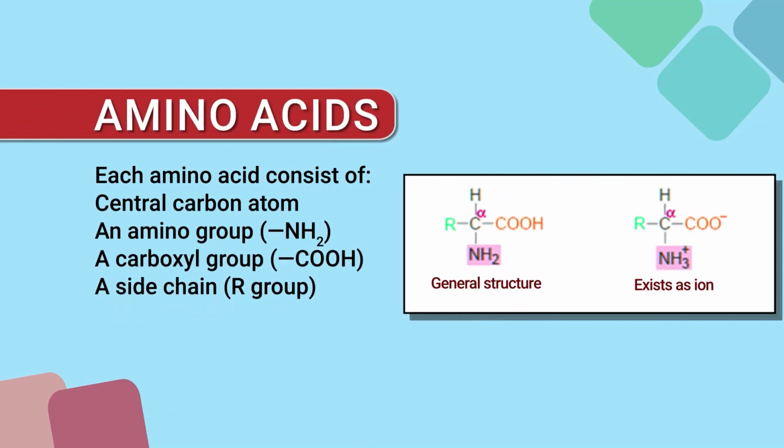So, we have mentioned that protein is made up of amino acids. What exactly is an amino acid? Each amino acid consists of four components: one central carbon atom, an amino group, that is the NH2 group, a carboxyl group, that is the COOH group, and an R side chain, that is the side chain R group.